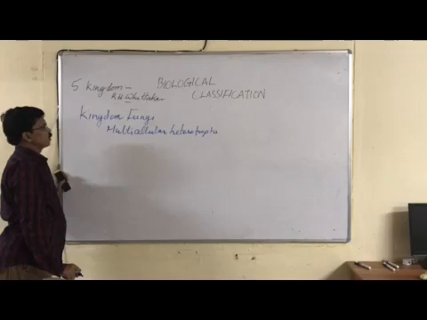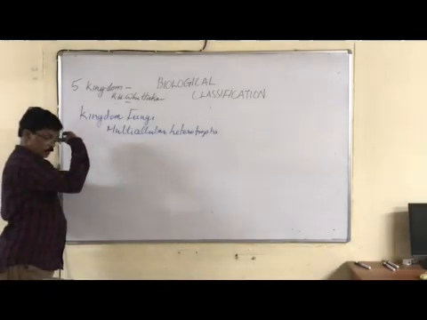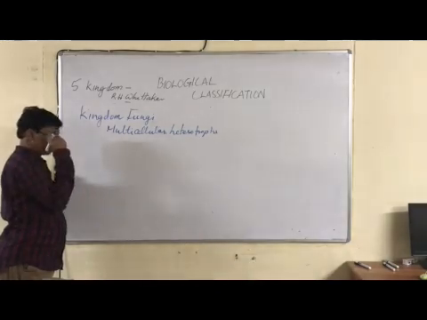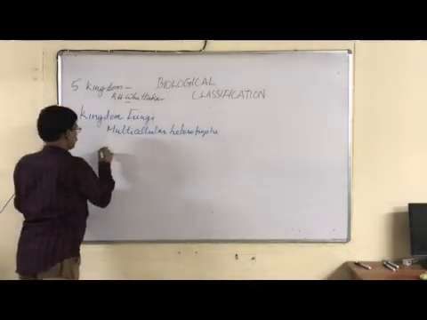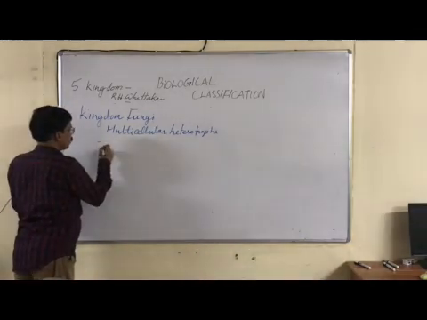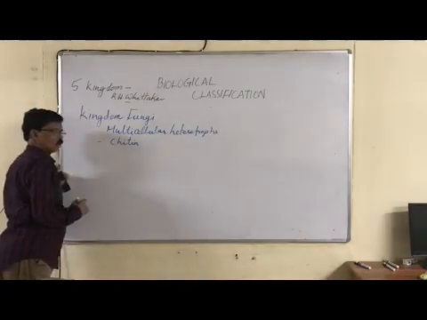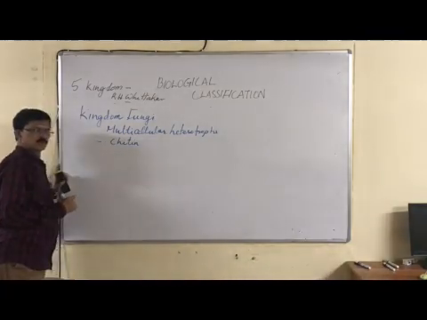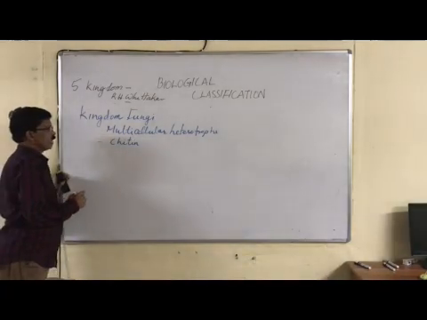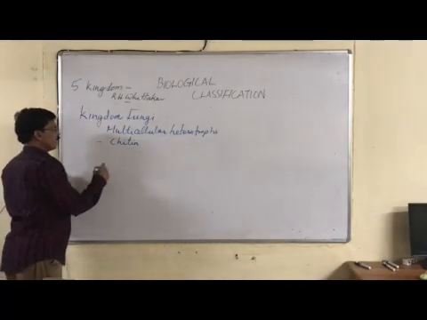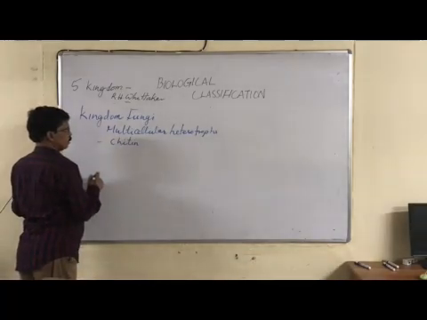Now, the notable feature of the fungi is that they are heterotrophs and their cell walls are made up of a complex polysaccharide called chitin. This is a unique feature of kingdom fungi. Then another unique feature, all are heterotrophs, as I told you.